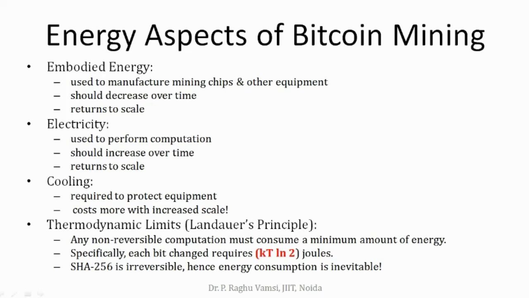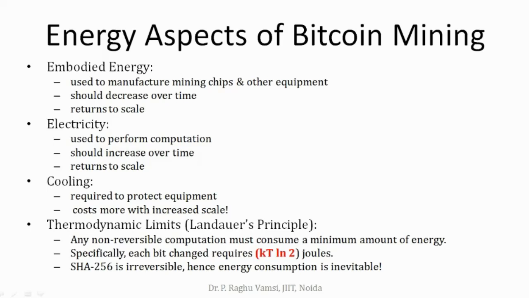That is the reason. If you look at it bitwise, each bit change requires kT log 2 joules. Joules is the amount of energy from power supplied over time, that is, joules equals watts into time. So that many joules will be consumed for non-reversible computations.